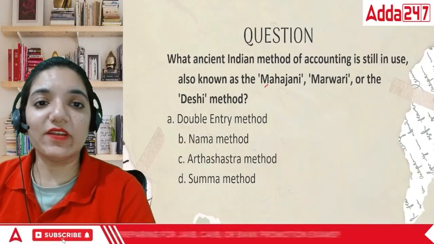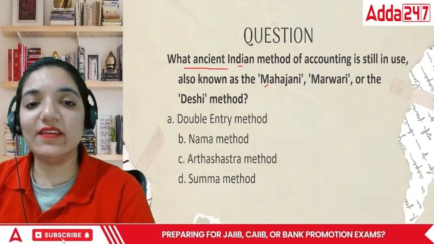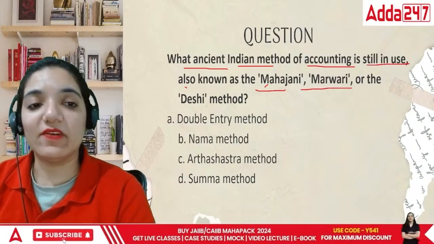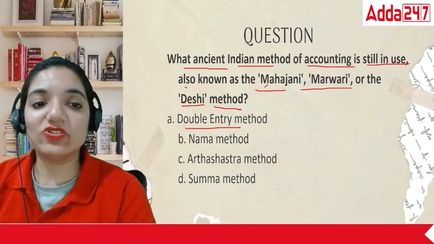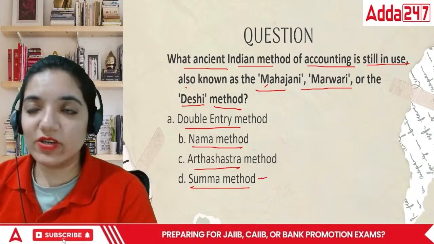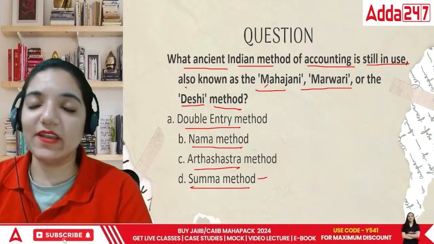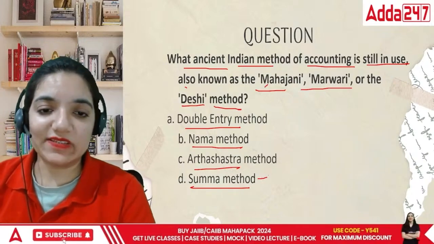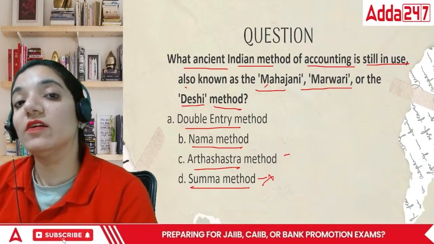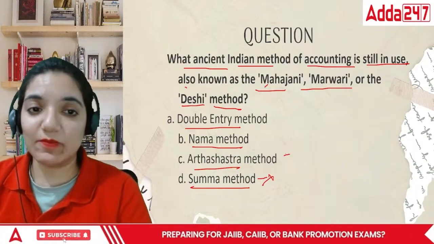Now comes the next point. What ancient Indian method of accounting is still in use, also known as Mahajani, Marwari, or Deshi method? Double entry, Nama, Arthashastra, and Summa. Summa, you already know, is the name of the book which is given by Luca Peccioli, so that is something that I'm eliminating. Arthashastra is something which is given by Kautilya or Chanakya, so this can be a part of it.